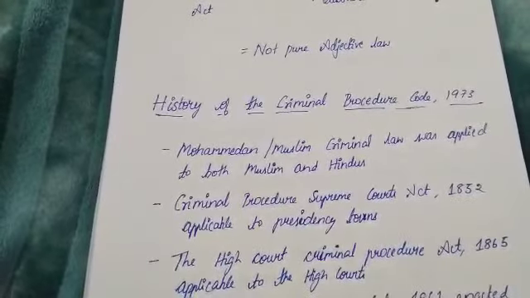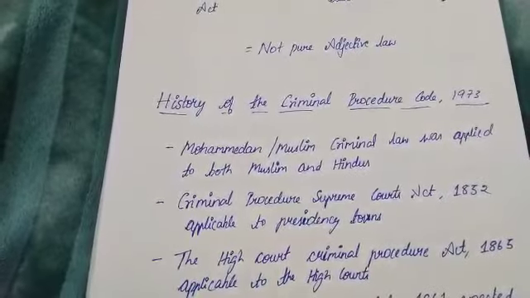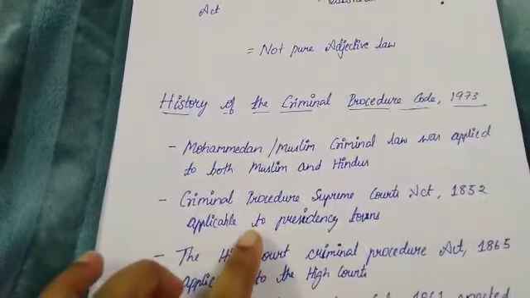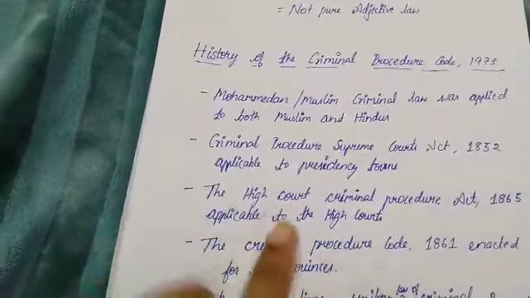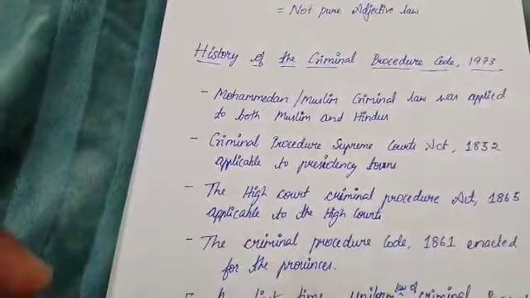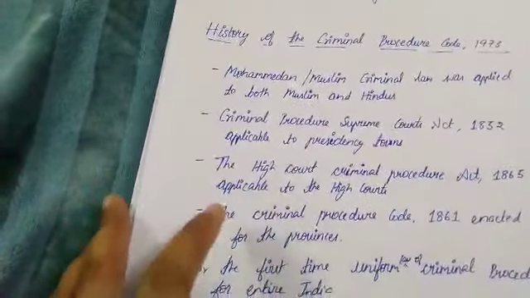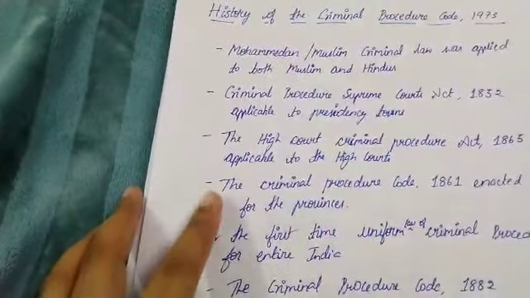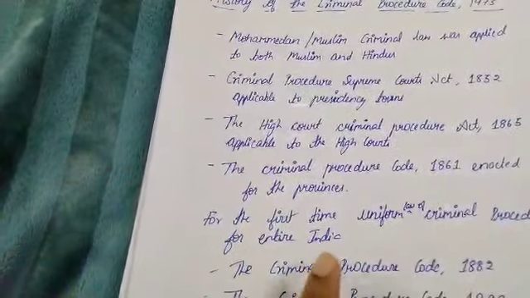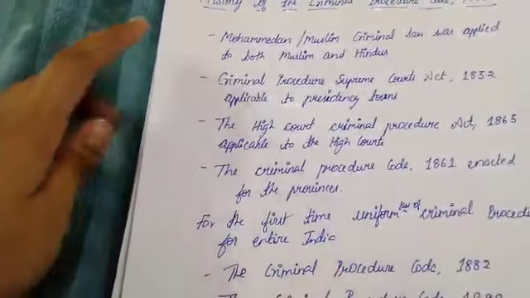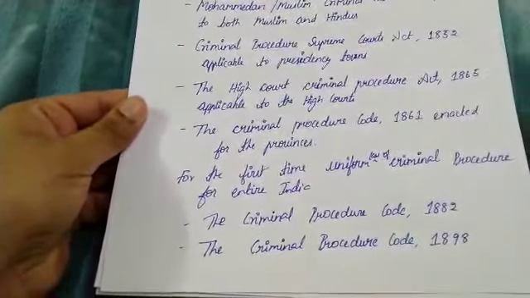For the first time, the laws of criminal procedure were consolidated by the Criminal Procedure Supreme Court Act 1852, applicable to the presidency towns. Later came the High Court Criminal Procedure Act 1865, applicable to the High Courts, and the Criminal Procedure Code 1861 enacted for the provinces. The Criminal Procedure Code 1882 was enacted, repealing the previous acts. This was the first uniform criminal procedure for the entire India.